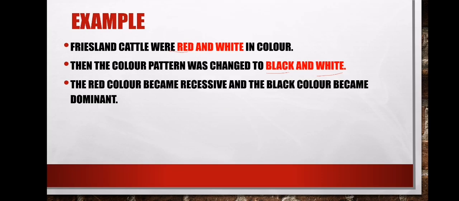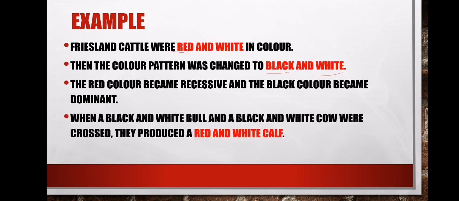What will happen next? They say the red color became recessive and the black color became dominant. So what has happened is that the red is now recessive. Remember, we said a recessive gene is masked by what? By a dominant gene. Right? So they say the red color became recessive while the black color became dominant. So the color that was dominant now was black. So we can say black is the one that was shown on the phenotype while the red was recessive.